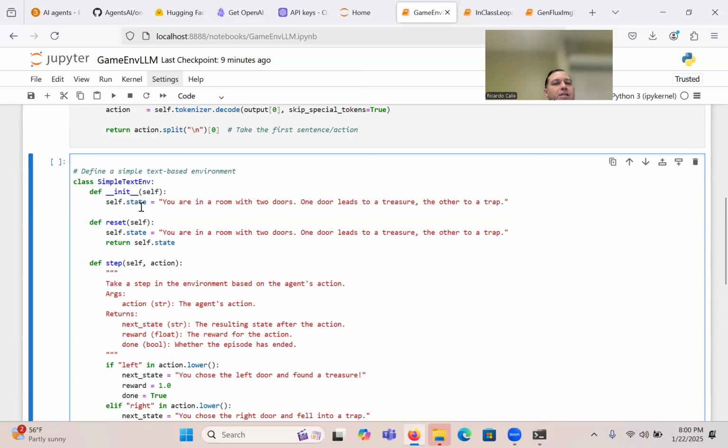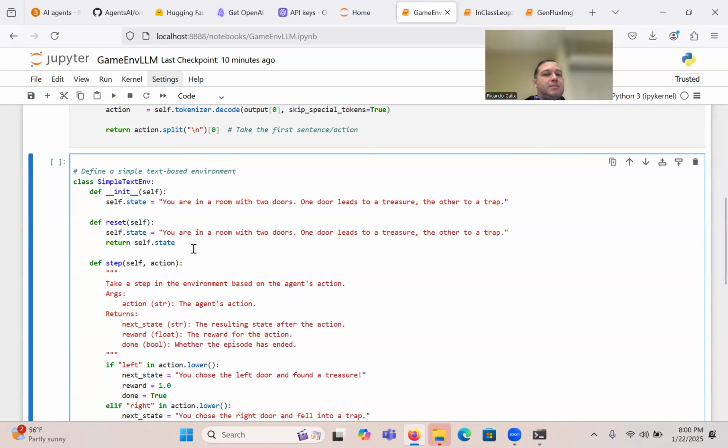So we initialize the state. You are in a room with two doors. One door leads to a treasure, the other to a trap. Now I'm using GPT-2. It'd be a nice exercise for you guys, based on everything that you know, to try to use the GPT or OpenAI model with this, because maybe it would understand completely what to do, and build something even more complex.